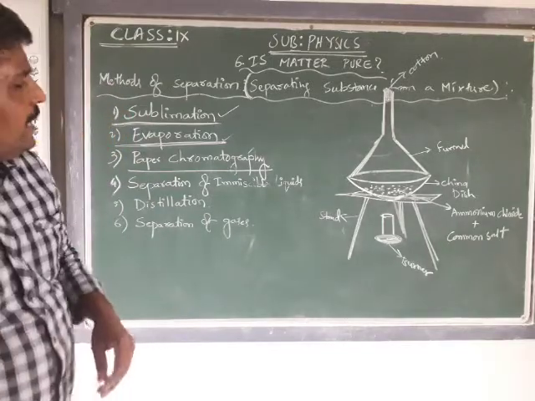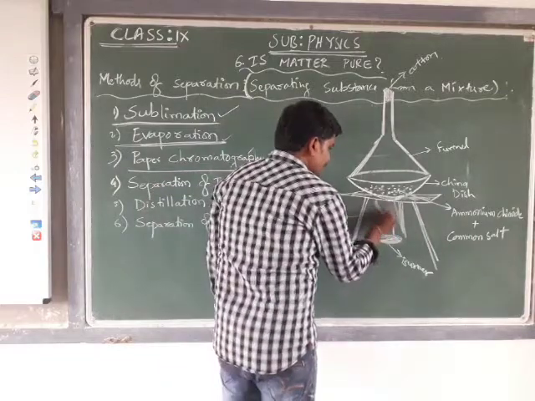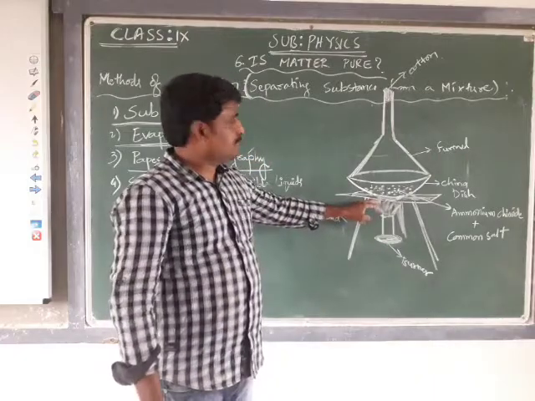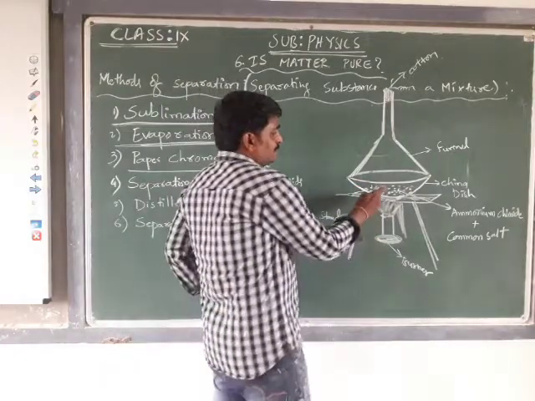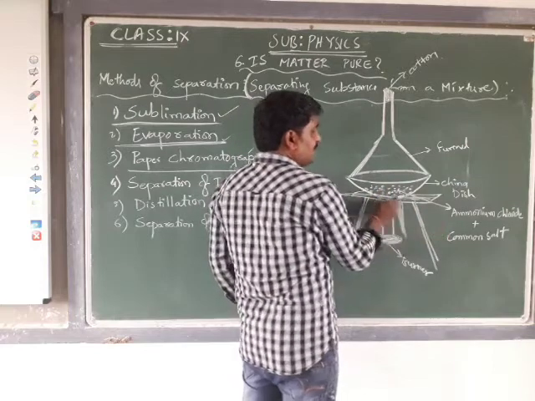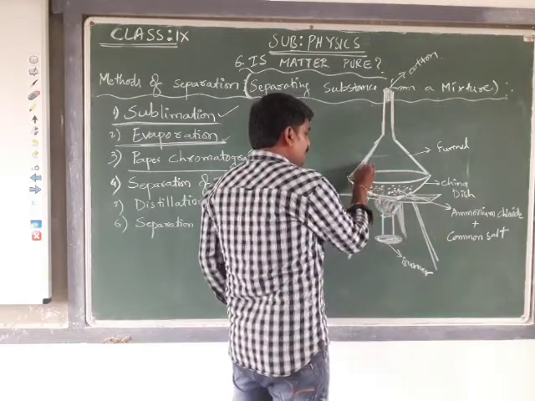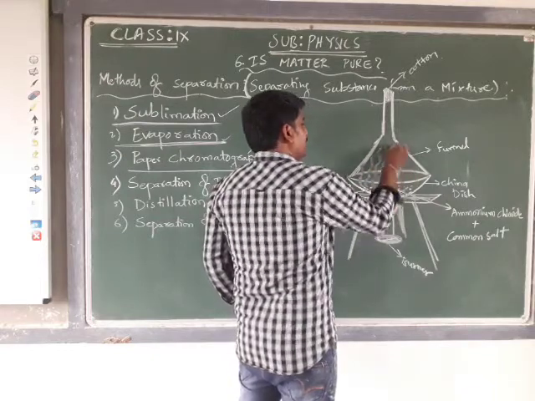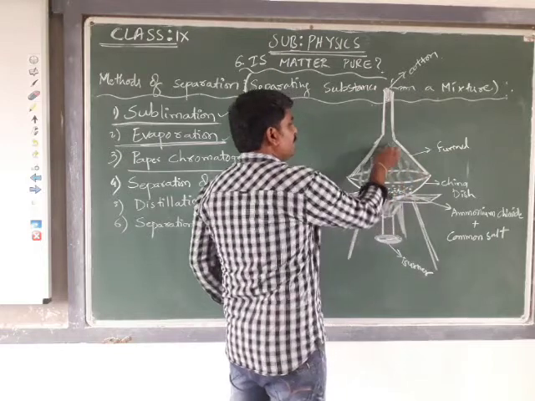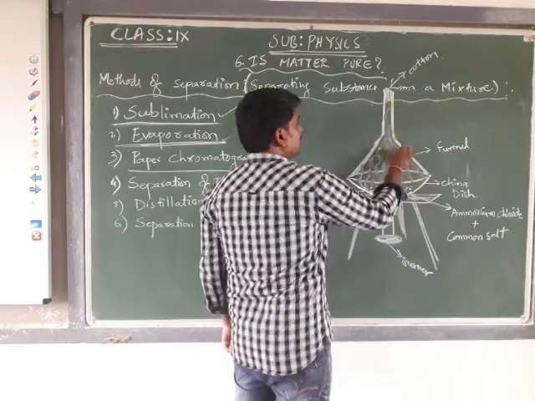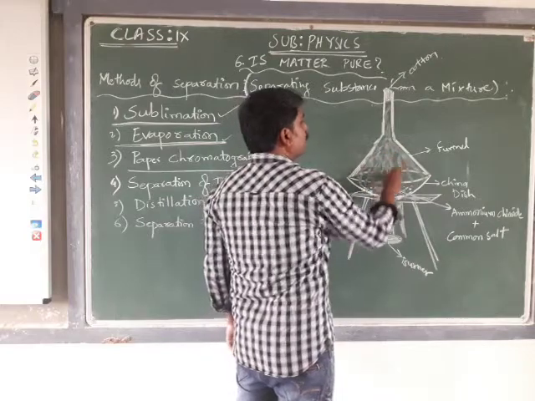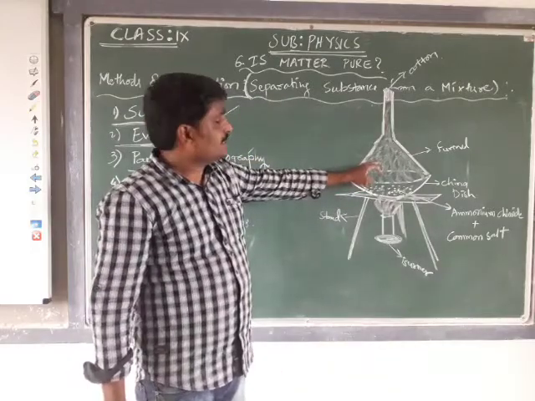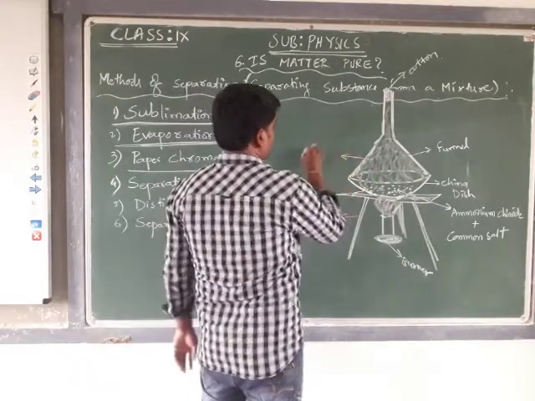Now whenever we light this burner, slowly the mixture of ammonium chloride and salt gets heated up. Due to the heating, we notice a white color gas is liberated from the mixture, which we notice spreading throughout the funnel. Okay, what is this white color gas? It is ammonia gas.